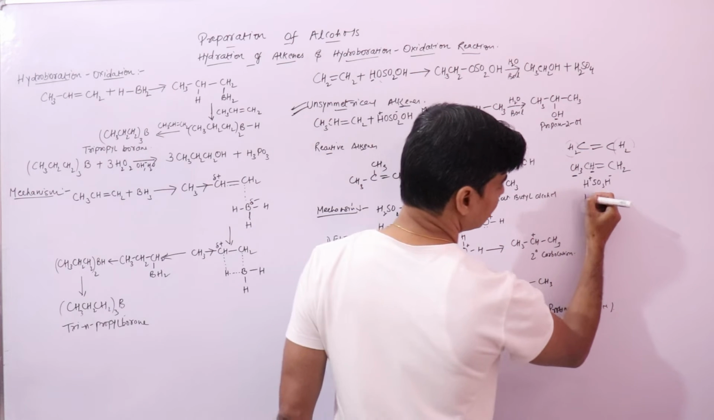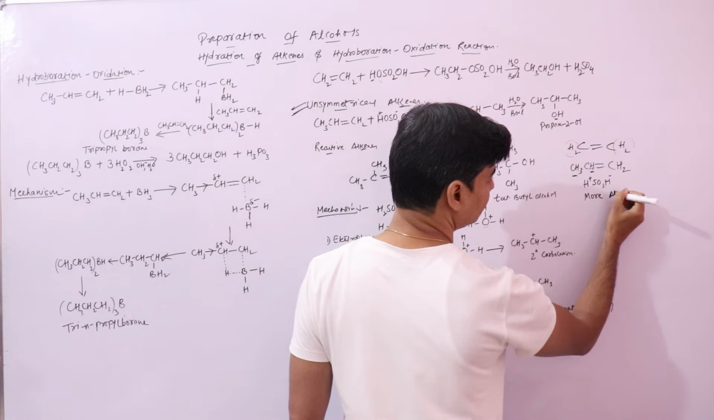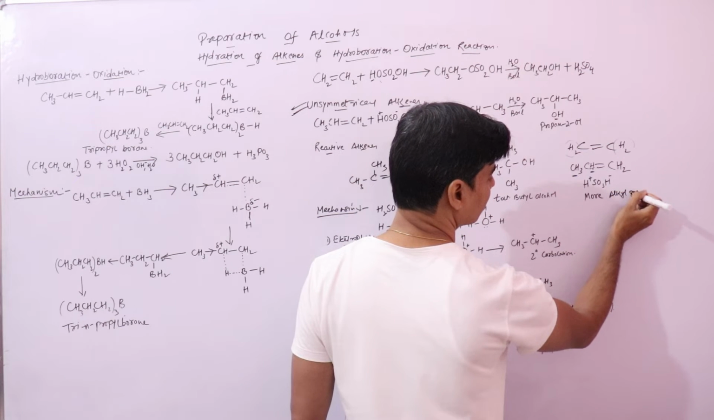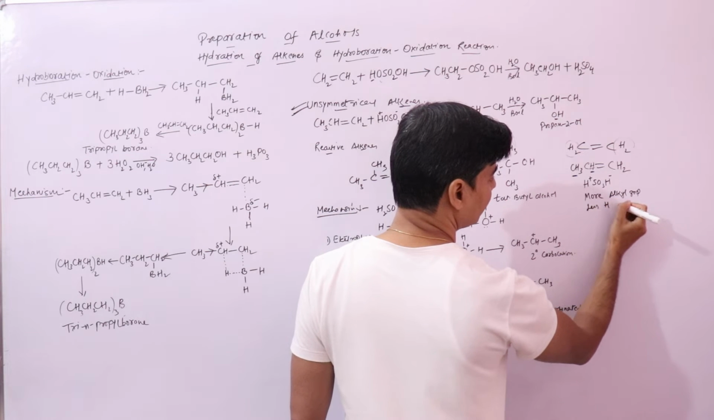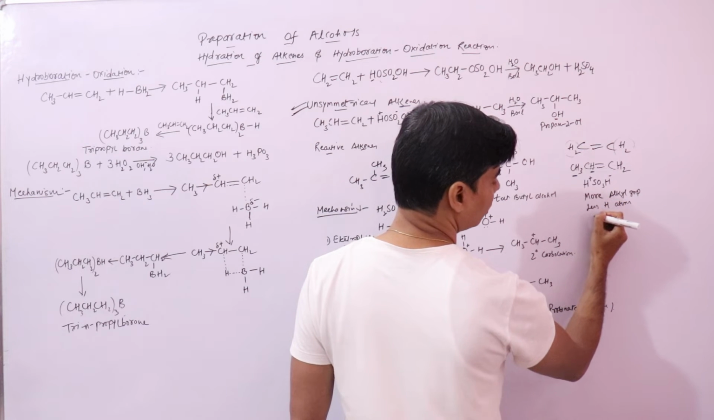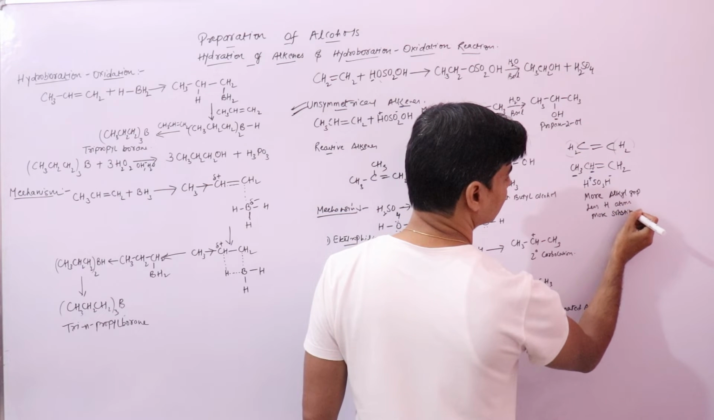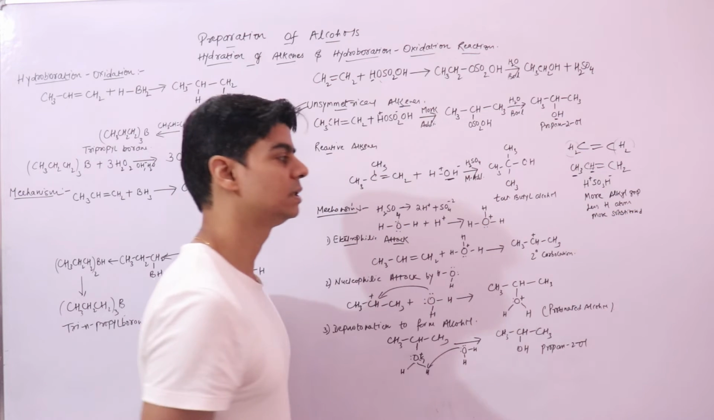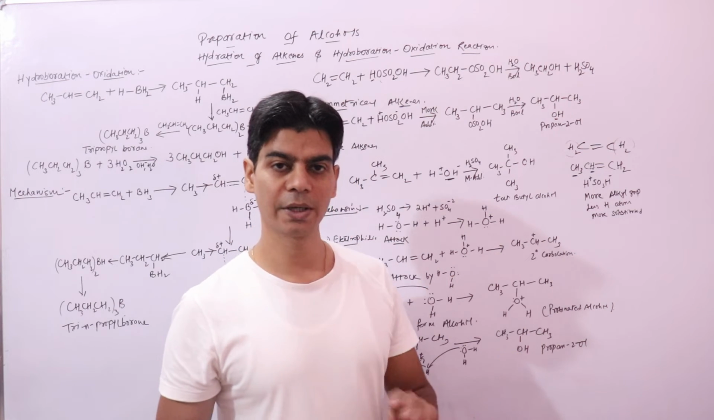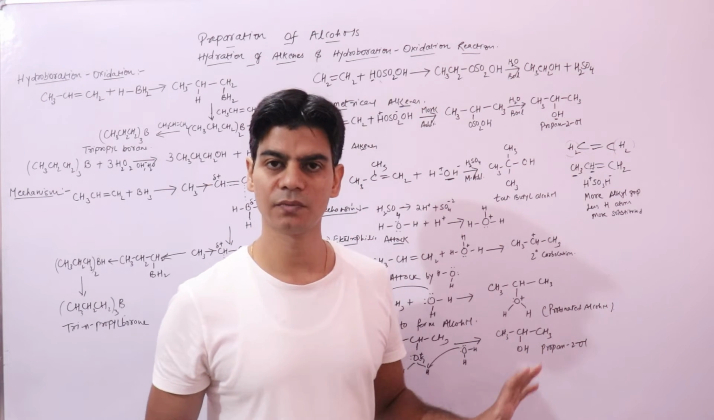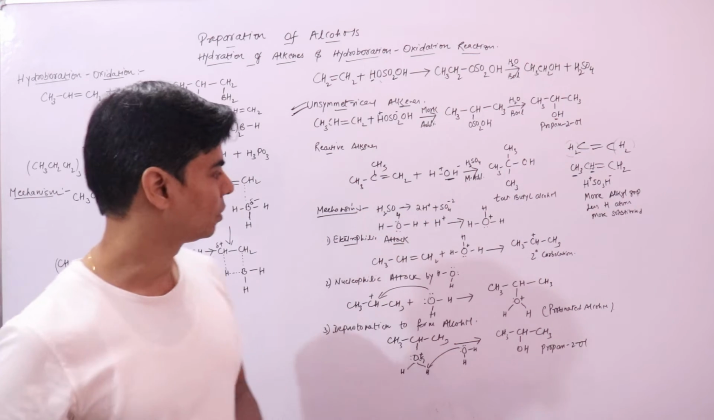The condition for Markovnikov: more alkyl groups, or fewer hydrogen atoms, or more substituted. You should know these three things in order to recognize the carbon atom to which the negative part of the reagent will go. So here it will form this tertiary butyl alcohol.